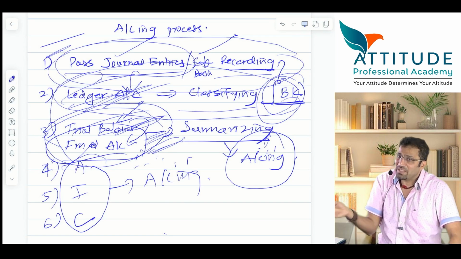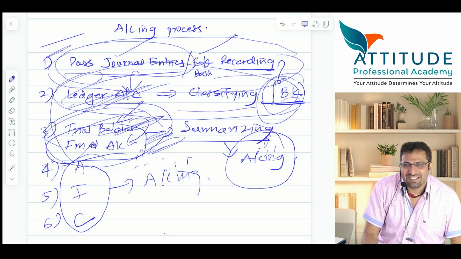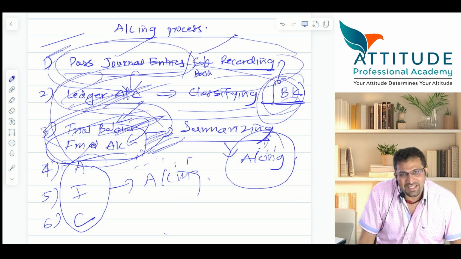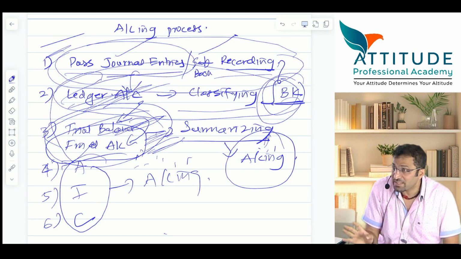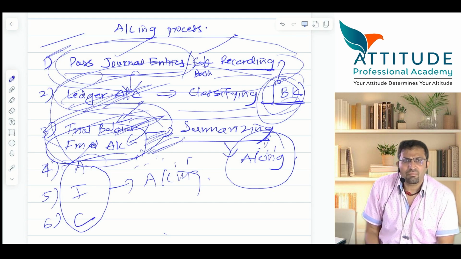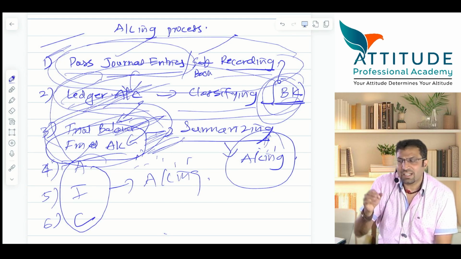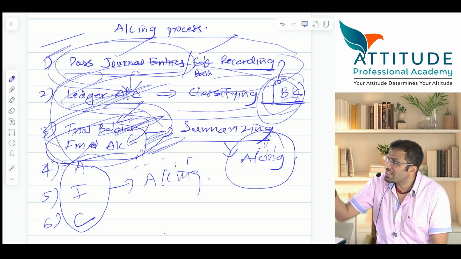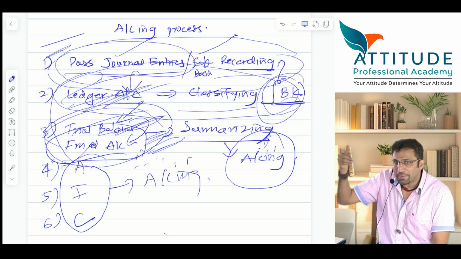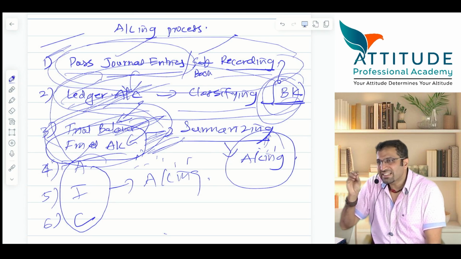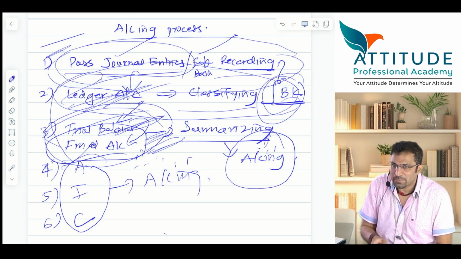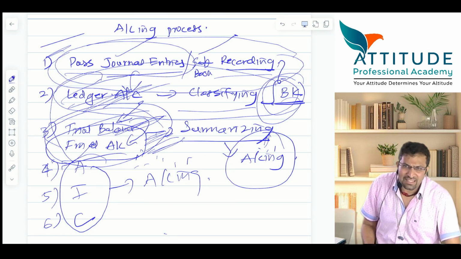With the help of trial balance, final accounts: trading account, P&L account and balance sheet. This sums up your entire PUC 1 syllabus. Since you are very good at passing journal entries and preparing the balance sheet, this process becomes very easy. Only thing, there are certain rules which I have to explain. That will be done in the coming classes.